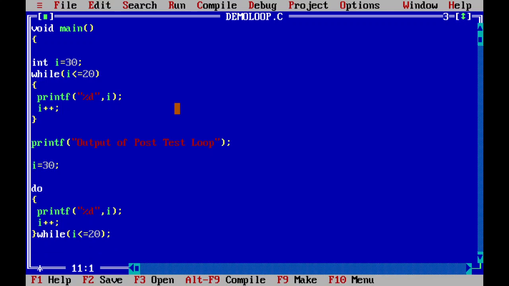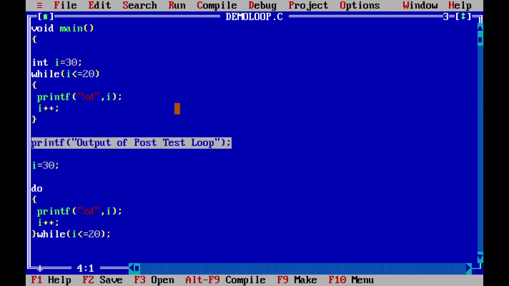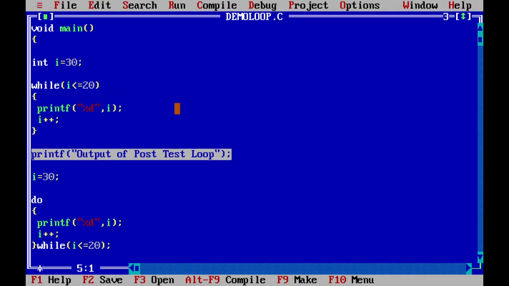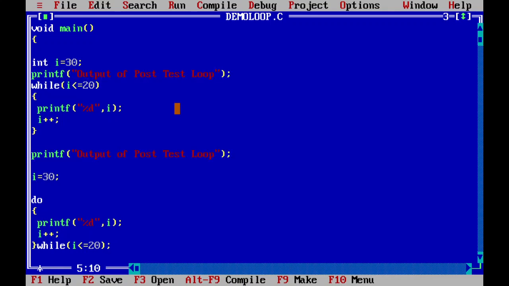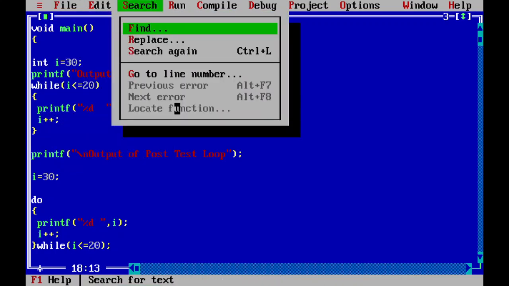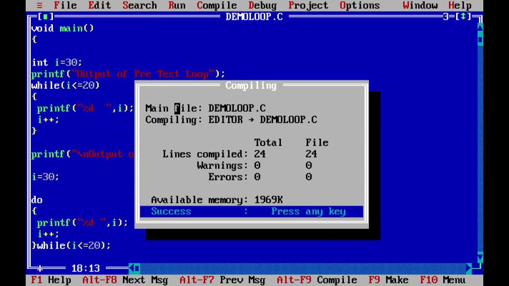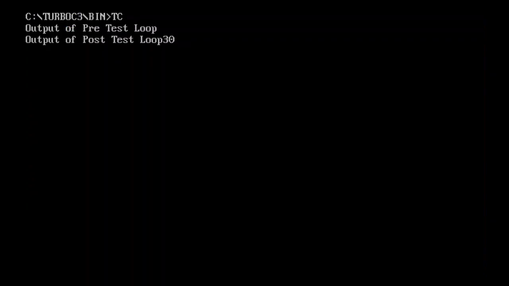Now let us copy this first statement so that it will be pretty clear which one is the output of the pre-test loop and which one is the output of the post-test loop. This is pre-test, and we can put a \n here so that it will come to the next line. If you want, you can also give a space here. Now let's see what happens. Alt F9, success, Control F9, fine, go for Alt F5. See, the output of the pre-test loop is nothing, completely blank. And the output of the post-test loop says 30, right?